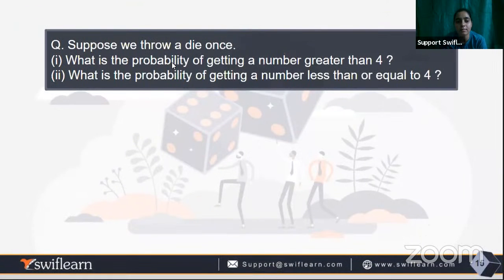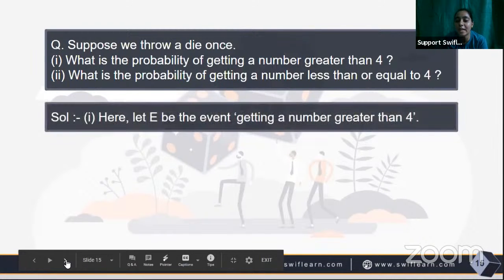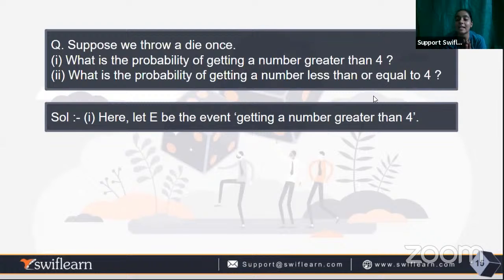Suppose we throw a dice once. What is the probability of getting a number greater than 4? If we throw a dice once and we are finding the probability of getting a number greater than 4, then we have to first get the sample space. We studied it in the last class. Sample space is the place where we write down all the possible outcomes of an event. First, we will let E be the event of getting a number greater than 4.